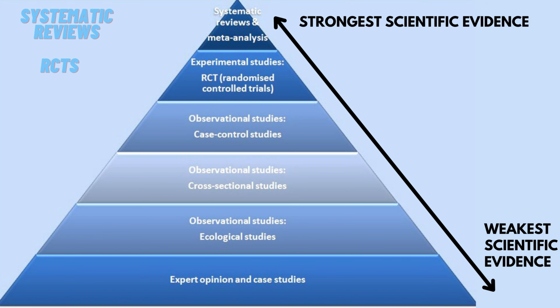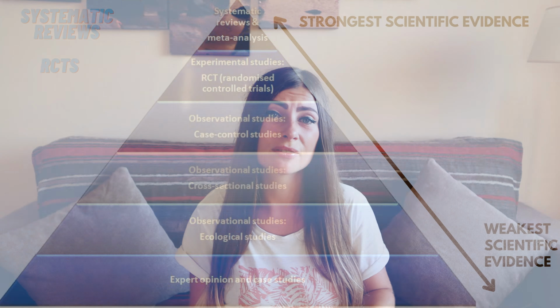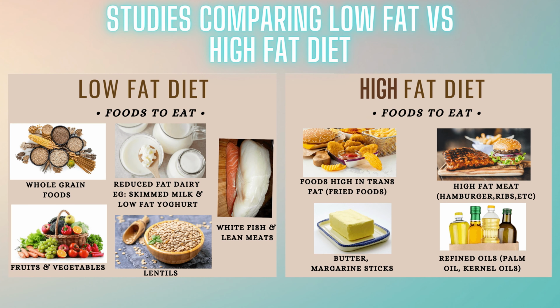Now, we have to understand that when looking into nutrition and health studies, we mostly have observational studies, which can show correlation, but can never prove causation. Most of the research supporting this view comes from observational studies that compare people on the low-fat diet and people on the standard American diet.